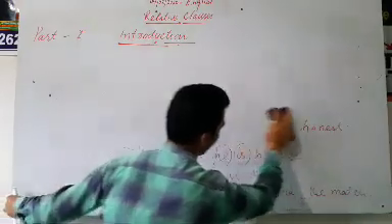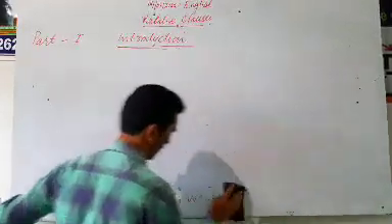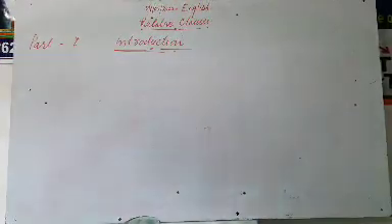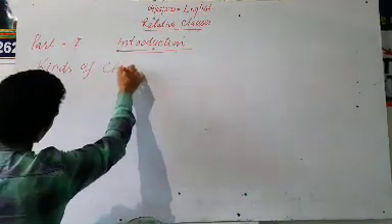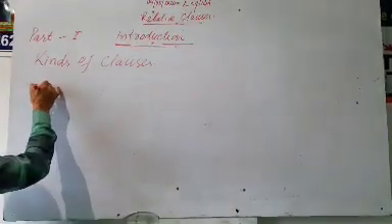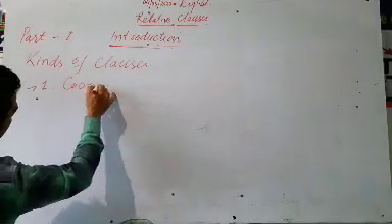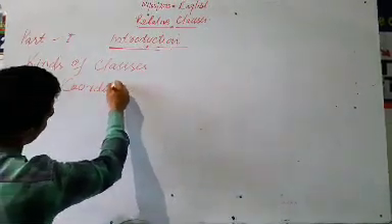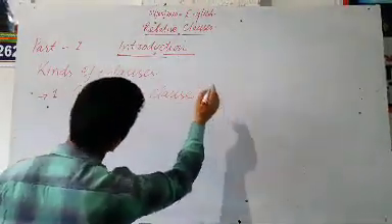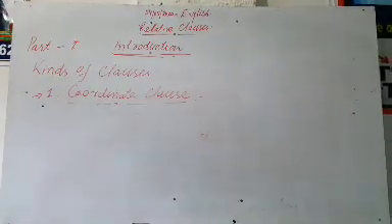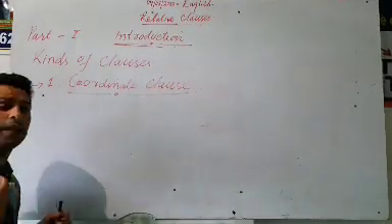Now, after the definition, we shall come to the kinds of the clause. Generally, there are two kinds of clauses. Number one, it is coordinate clause. It is that kind of clause in which all the parts of the sentence are independent.